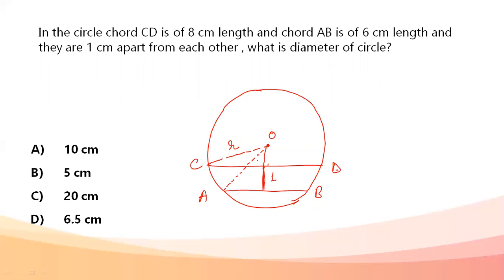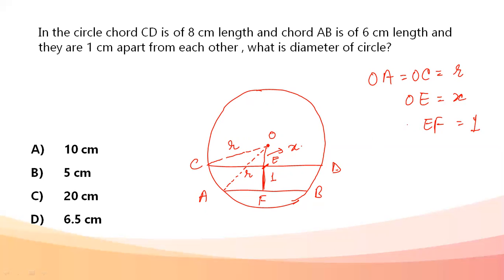AB is 6, CD is 8. X we have marked. If I take this point as E, OE is equal to X. EF is equal to 1, the distance between the two chords. OA is equal to OC is equal to R. OE is equal to X. EF is equal to 1 centimeter. All of these are mentioned according to the question and some assumptions that we made, that is marked clearly.